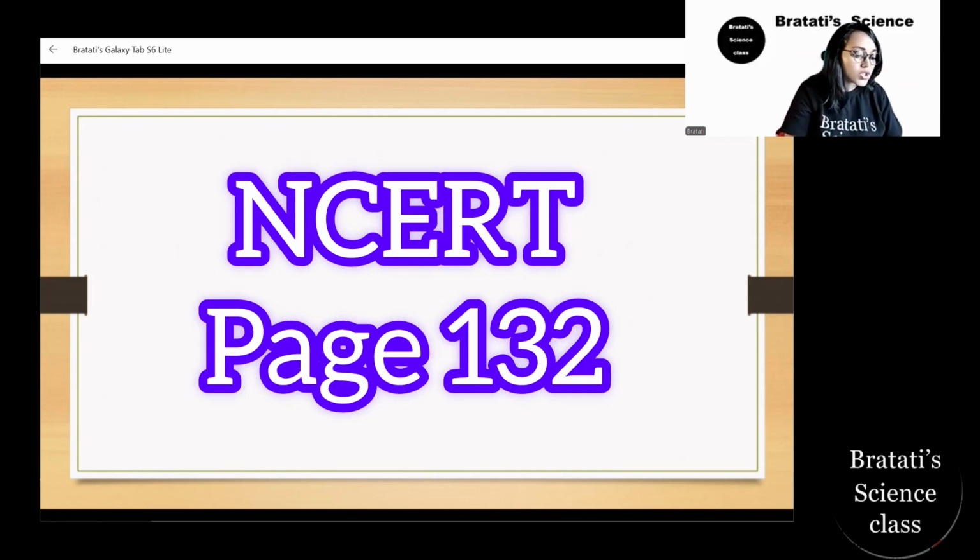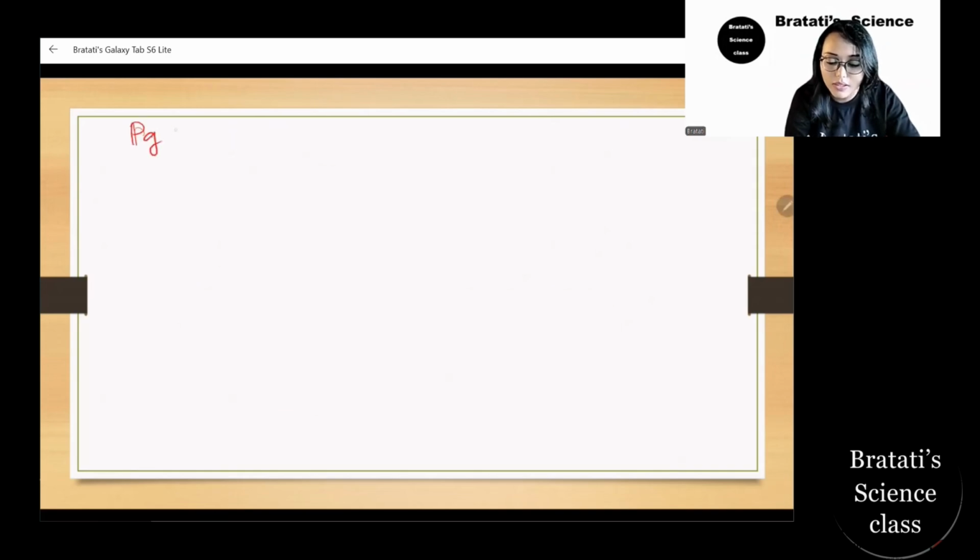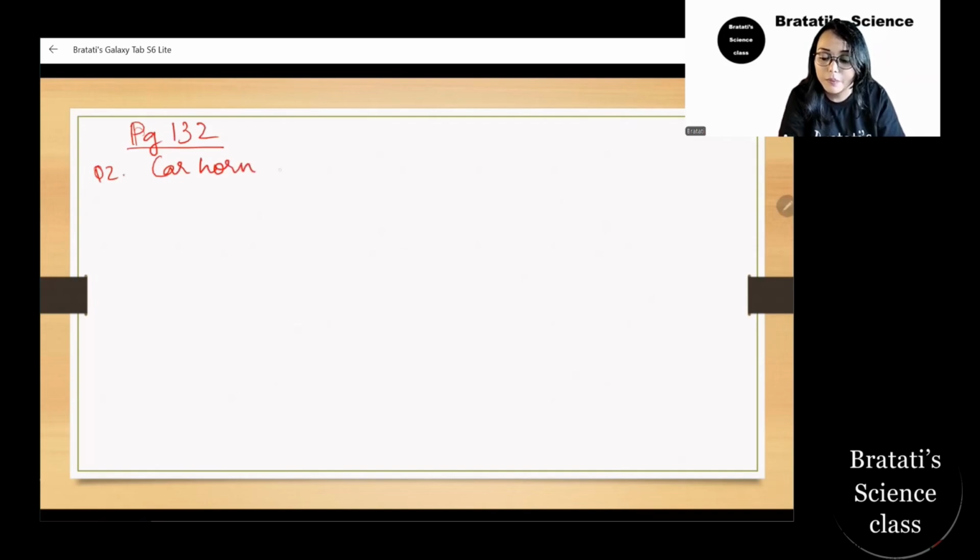Guitar or car horn, which of these sounds has a higher pitch? Obviously, it's a car horn, which is very noisy, not the guitar sound, which is very soothing to our ears. So the higher pitch is the car horn. The higher the pitch, the more shrill the sound. So we are on page number 132, where question number 2: car horn has more pitch, high pitch rather.